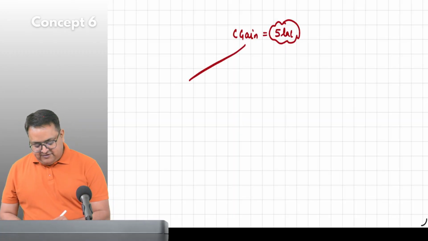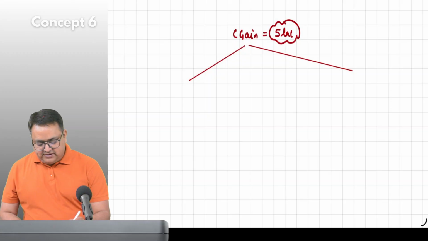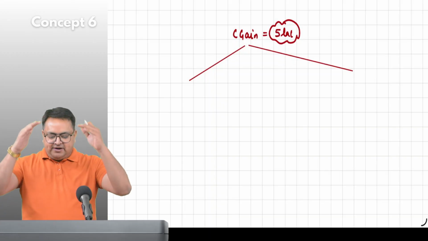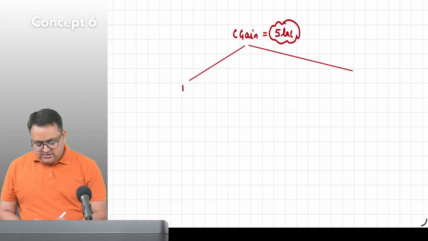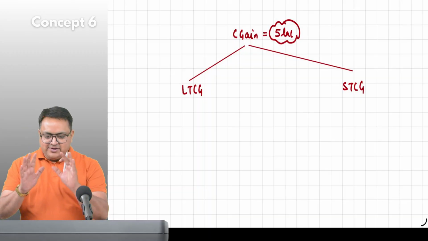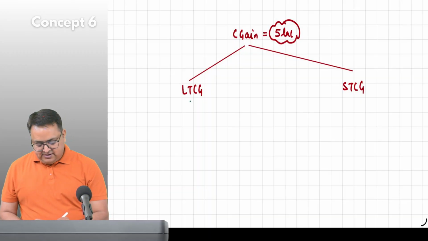Please divide it into two parts. First, capital gain divided into two parts. What is the first name? Long-term capital gain. What is the second name? Short term. Okay. Long-term capital gain, should I divide this into two parts?